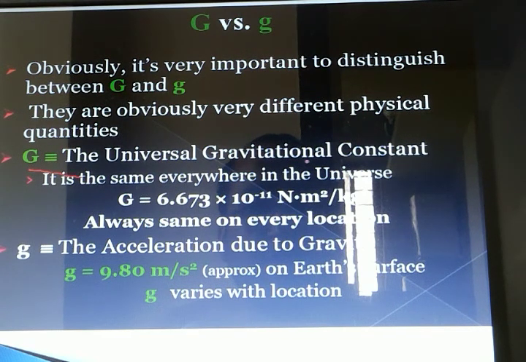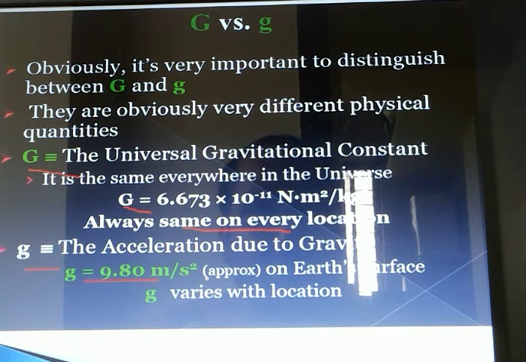Capital G's value is constant everywhere. It is called the universal gravitational constant. Capital G's value is 6.67 × 10^-11 Newton meter square per kg square. It is the same everywhere. Small g's value is 9.8 meter per second square, which we take constant only on the earth.